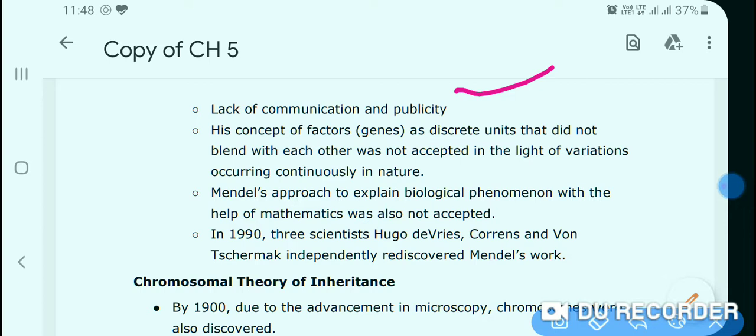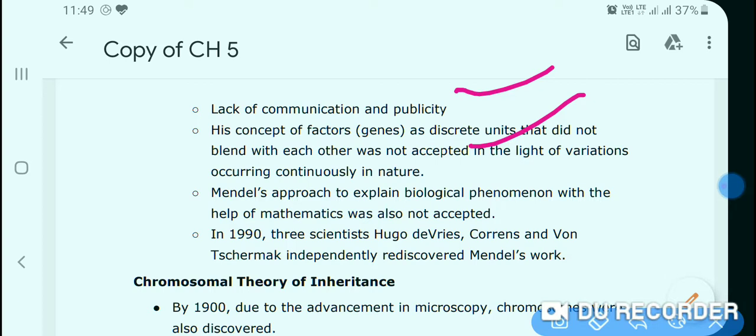The second reason was that his concept of factors, genes, as discrete units that didn't blend with each other, was not accepted in the light of variation occurring continuously in nature. Variation was so frequently occurring in nature, so his concept about the factor was not accepted by many scientists. The third reason was that Mendel's approach to explain biological phenomena with the help of mathematics was also not accepted.